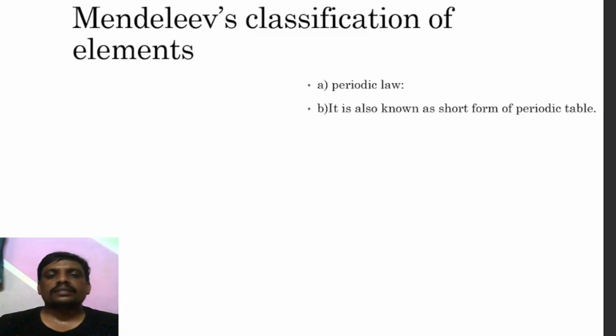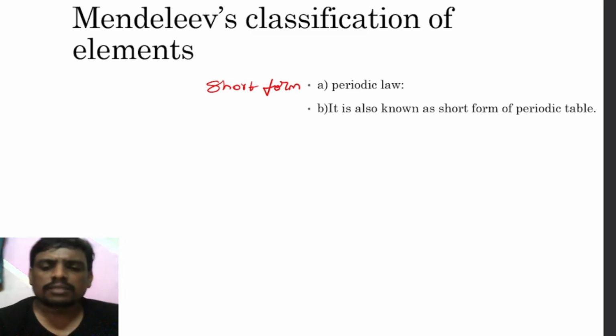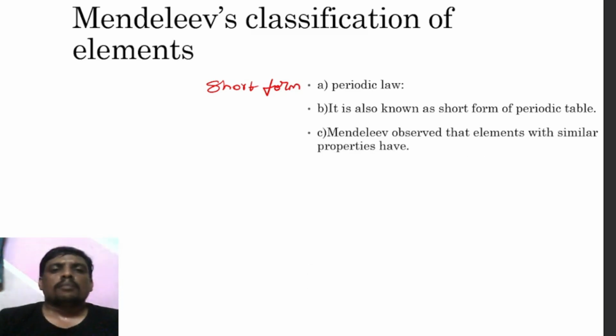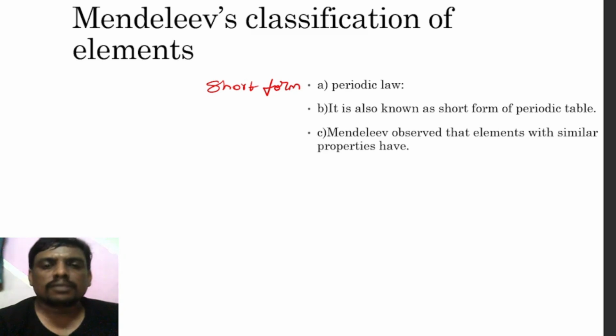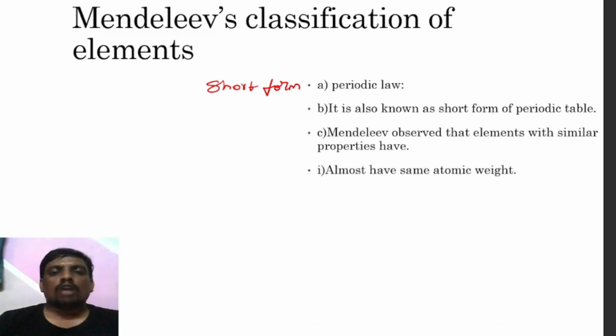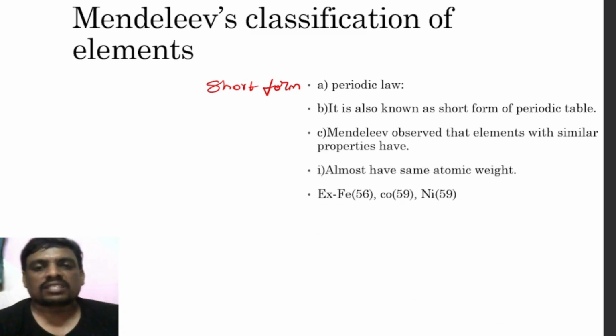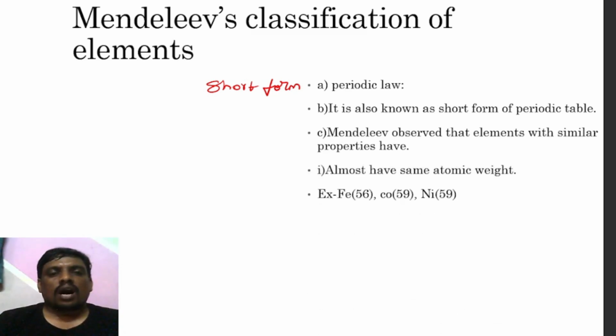What is that? Let us see. It is also known as the short form of the periodic table. What is that called? Short form. If you want to learn the periodic table in short form, Mendeleev observed that elements with similar properties have almost the same atomic weight. Example: iron 56, cobalt 59, nickel 59.